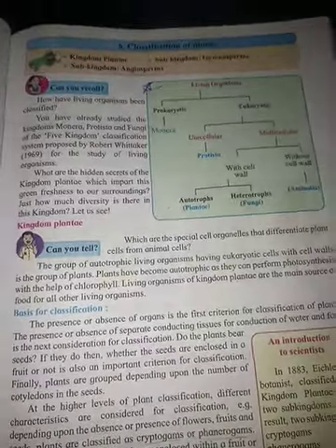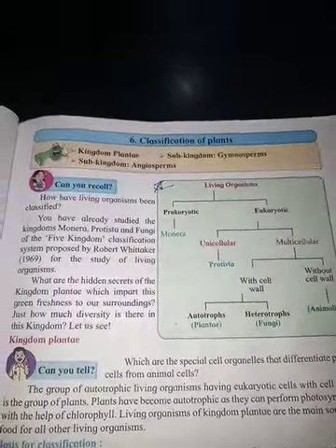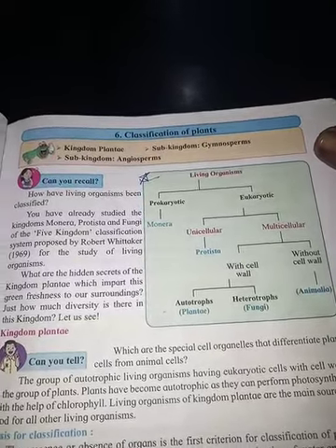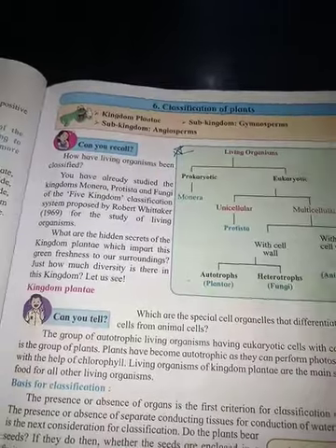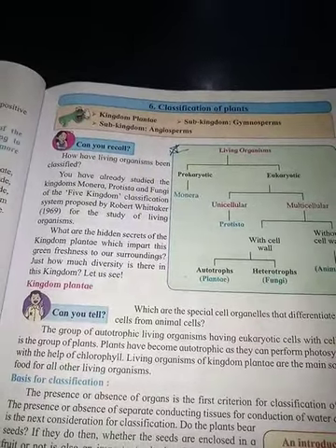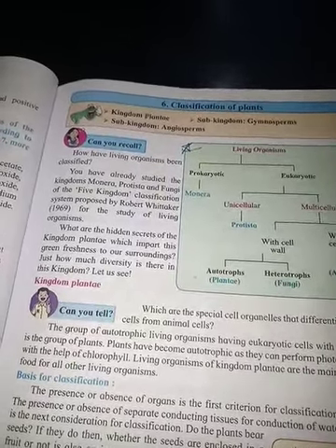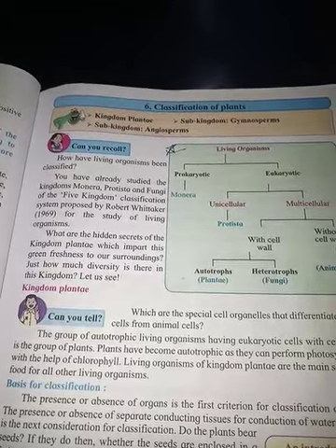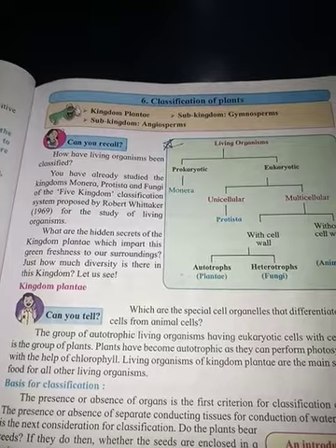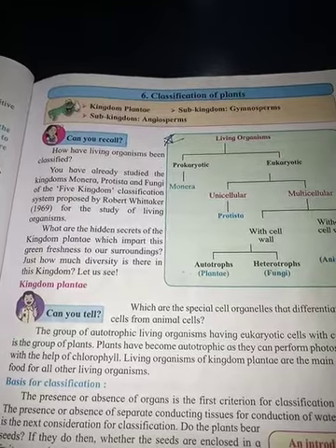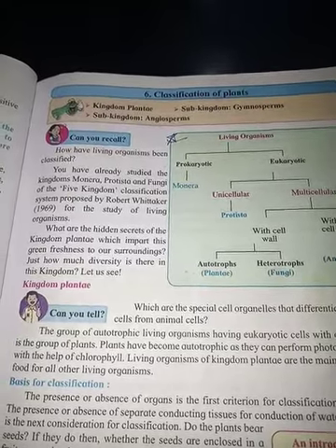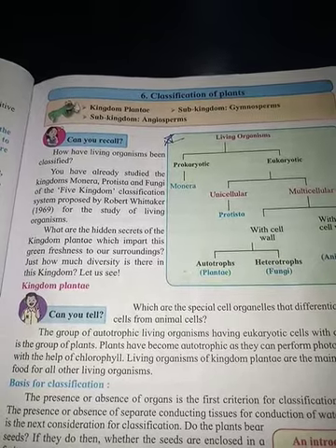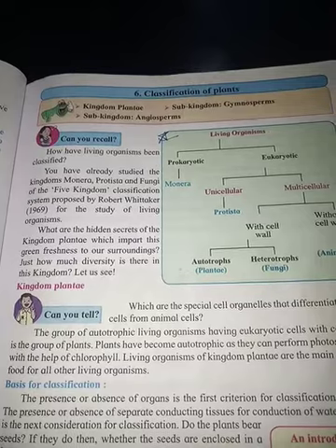Hi friends, today we will start with the chapter classification of plants. This is the first chapter of science part 2. Last year we saw classification and Whittaker's five kingdom classification. In that we saw kingdom Monera, kingdom Protista, kingdom Fungi, isn't it?